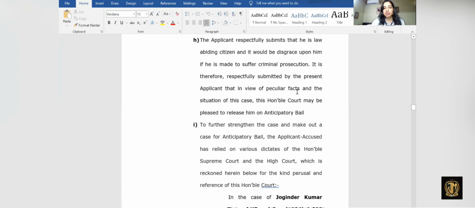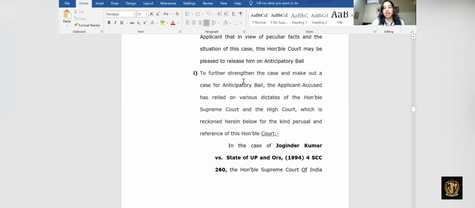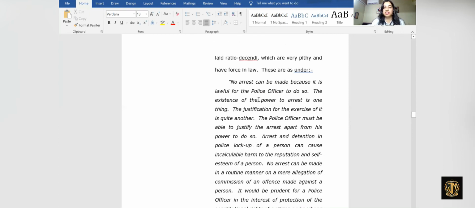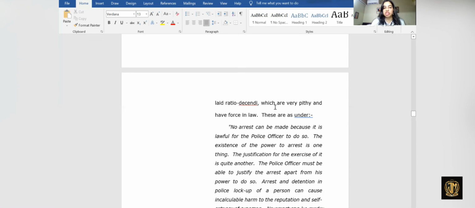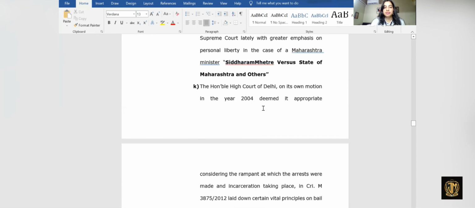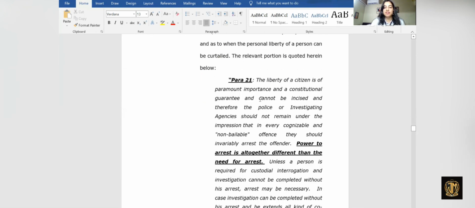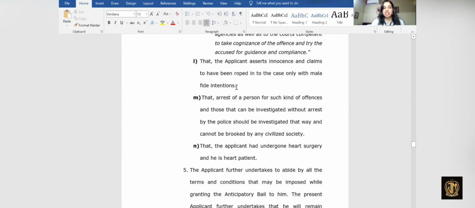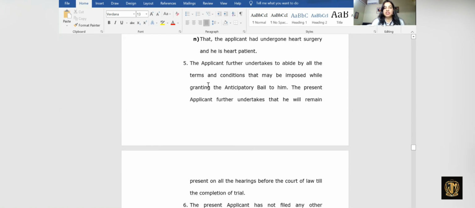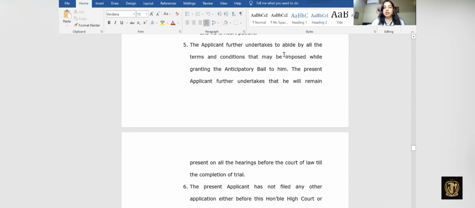Then we have other grounds which are very similar and are to be added in almost all cases pertaining to anticipatory bail, where we cite Joginder Kumar versus State of Uttar Pradesh, a case related to anticipatory bail, and then we add another case. After these similar grounds, we write down that the applicant asserts innocence and claims to have been implicated in the case only with malafide intentions. Further, we write down that the applicant undertakes to abide by all the terms and conditions which may be imposed while granting the anticipatory bail to him.